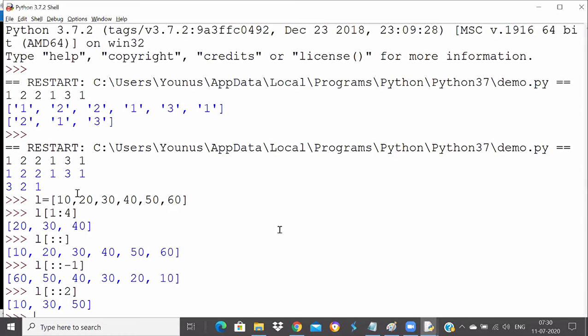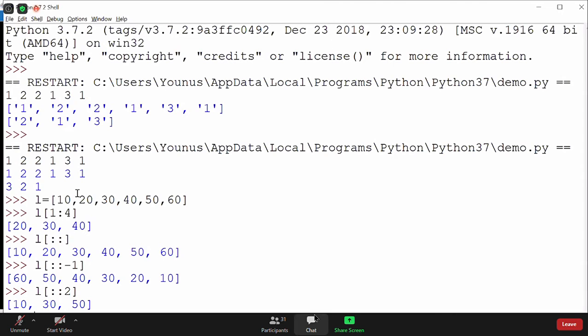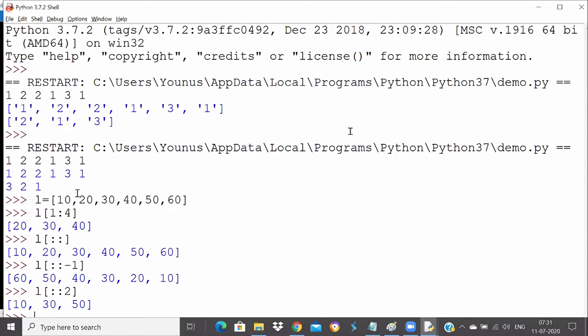So I can go 2 steps ahead. I can use my start index, stop index, step value, either negative or positive, stepping by 2 or 1, whatever. You can do it very easily because same with string, we did a lot of this slicing. So I hope it's very clear, and slicing with list is much easier than strings and all. Okay, so that way I can make use of this slicing. Is that clear for everyone?